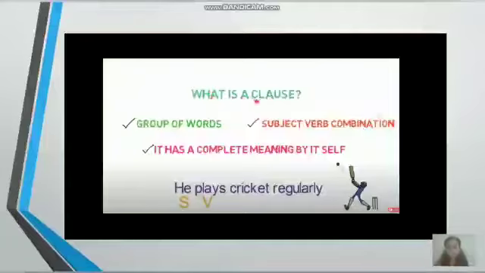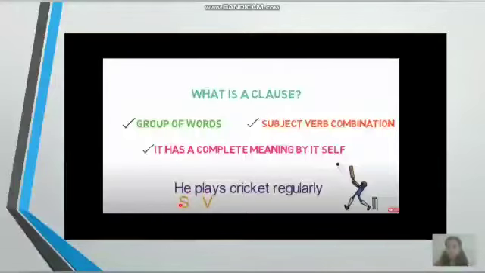Now, what is a clause, children? A clause is just contradictory to a phrase. A clause will have a subject and a verb combination in a sentence. Look at the example. He plays cricket regularly. In this sentence, he is the subject and plays is the verb. So a clause is almost similar to a sentence.